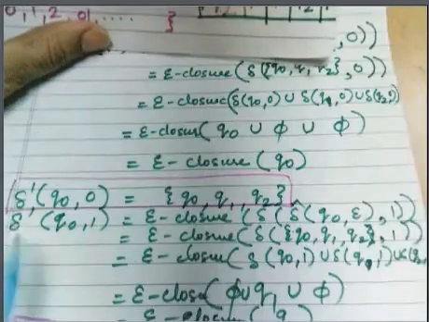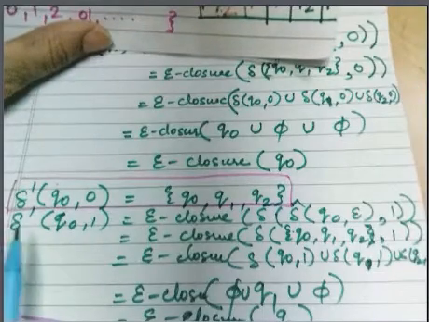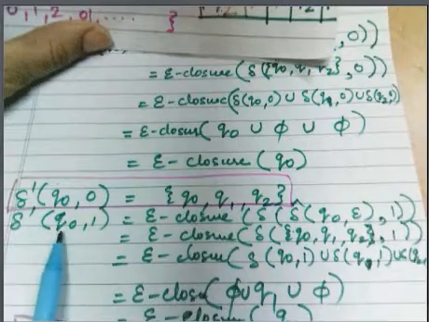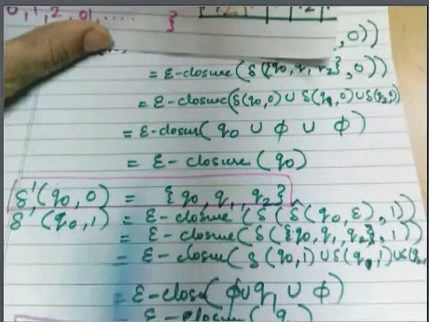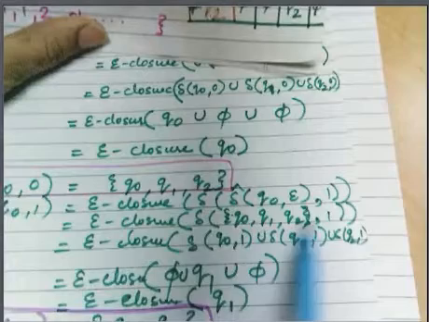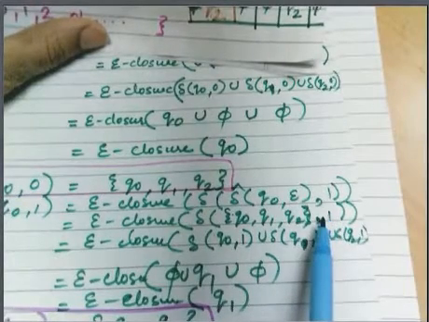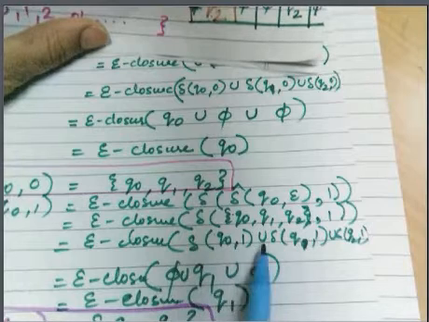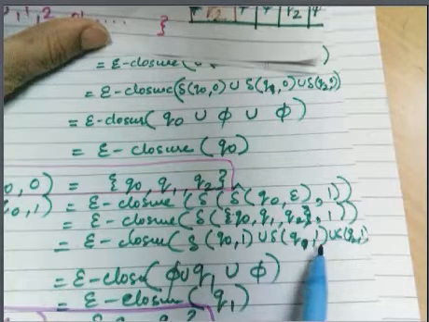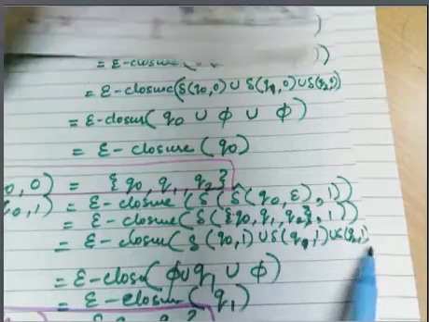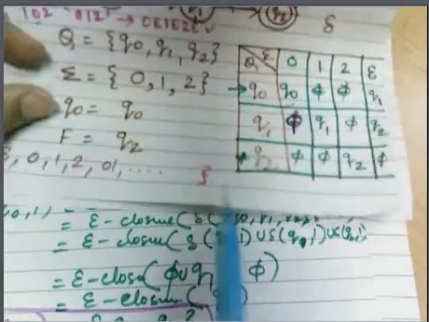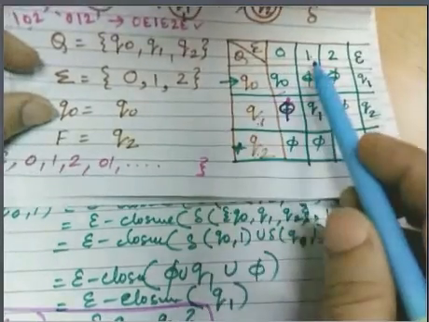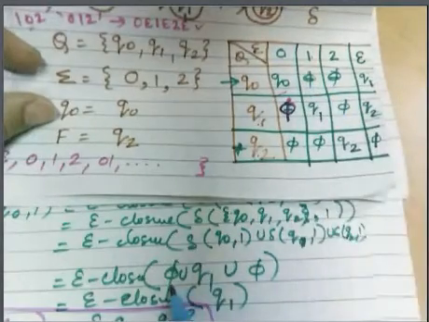Similarly, you will find the value for delta dash q0 comma 1. Again you take the union with 1: delta q0 comma 1 union q1 comma 1 union q2 comma 1. Now q0 comma 1 is 5, so 5 is written.